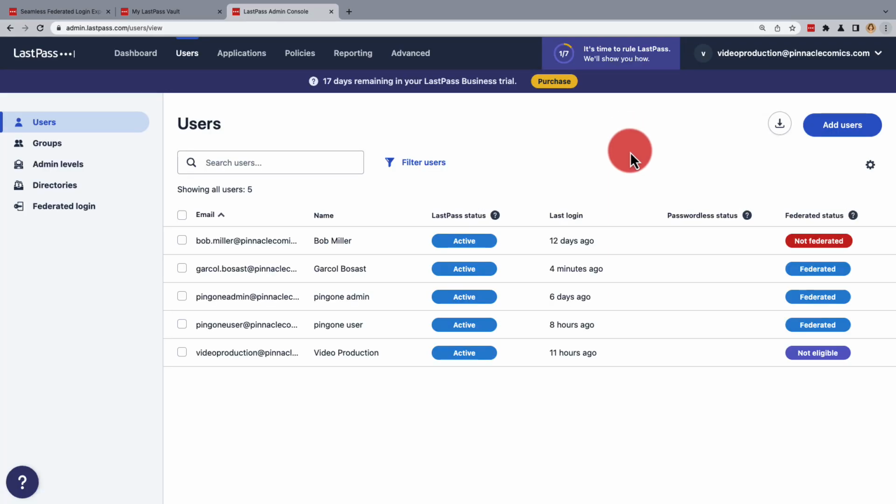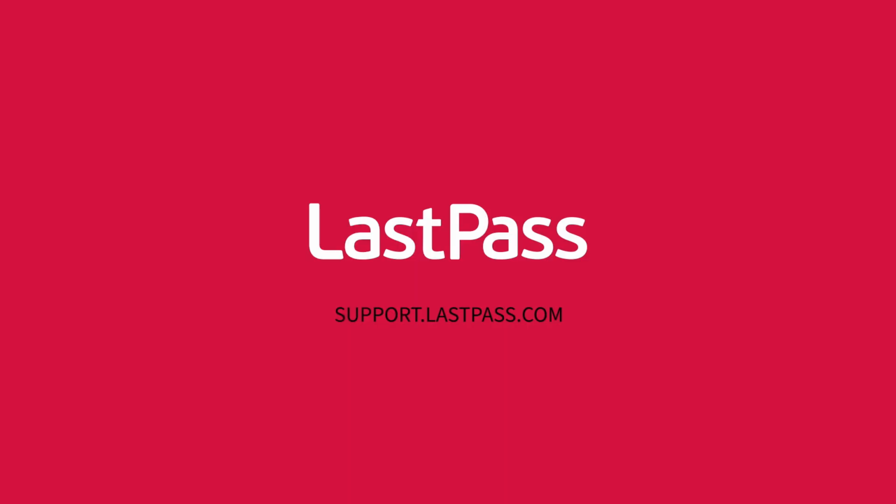Okay, well, that's it for defederating and refederating LastPass business users. For more assistance, check out our help documentation at support.lastpass.com.